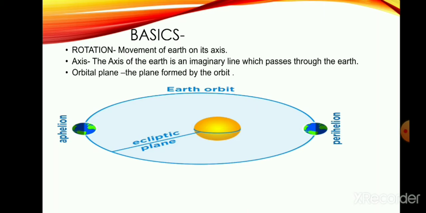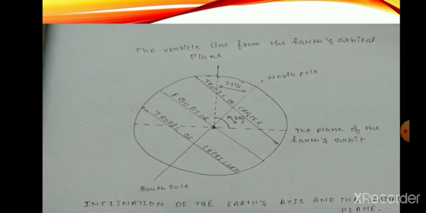Here, the Earth revolves around a fixed orbit, and the shape of the Earth's path is orbital, and Earth revolves in a fixed path. Let us see this picture.